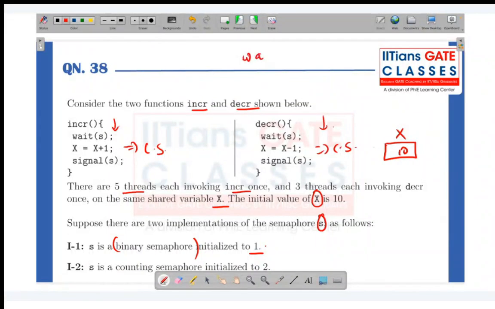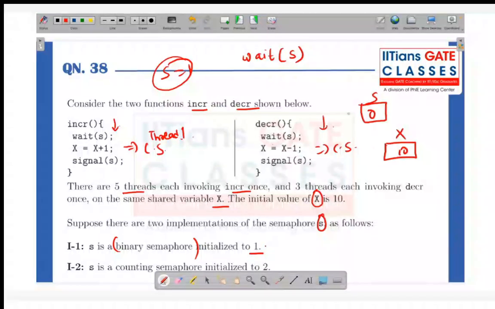No. Why? To enter the critical section, first we have to perform the down operation. Initially the S value was 1 and we are doing the down operation, wait of S, so S value becomes 0. Let's say thread 1 enters the critical section. Now let's say thread 2 wants to enter the critical section at this moment. Is it ever possible? It will be doing wait of S, so the S value is 0, and this thread will be blocked. So that's why it's not possible.